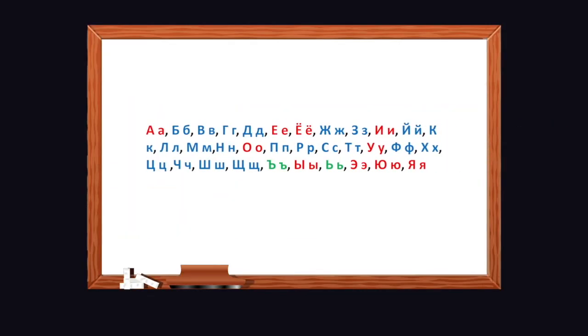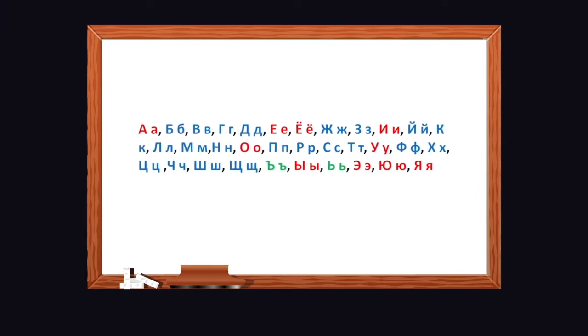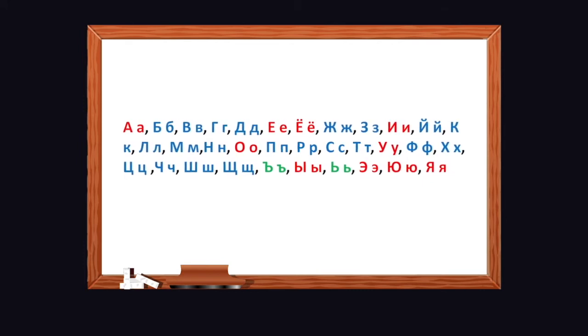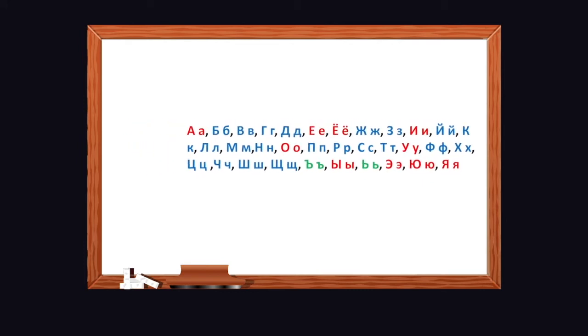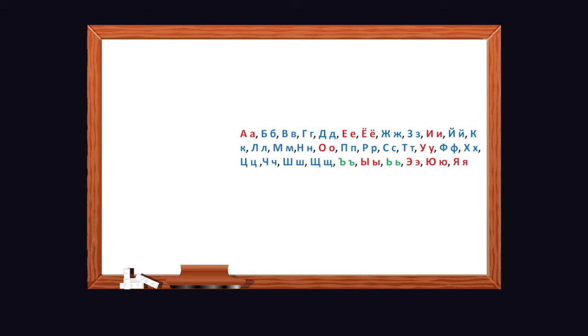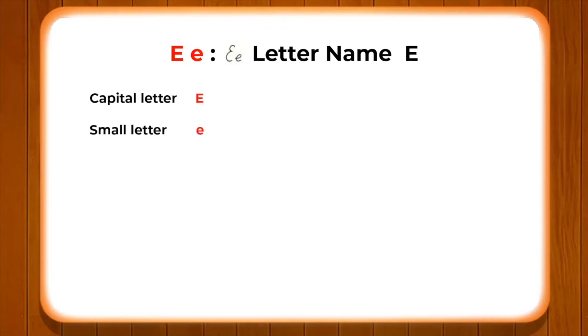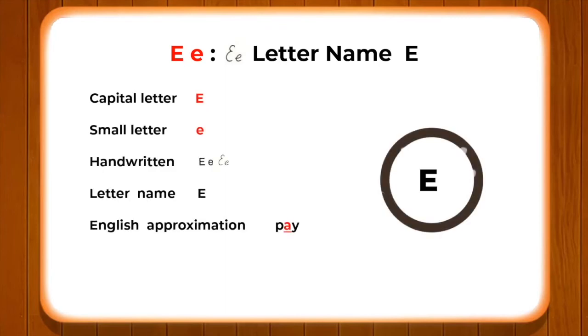First we are going to do all the vowels. If we see the previous part, the letter there is also marked with red color, which means it's a vowel. And now this one, ye, is also in red color, so that you can understand for sure that this is a vowel. This is only for the beginning. Later on there will be no special color scheme to identify whether the letter is a vowel, a consonant or a sign.